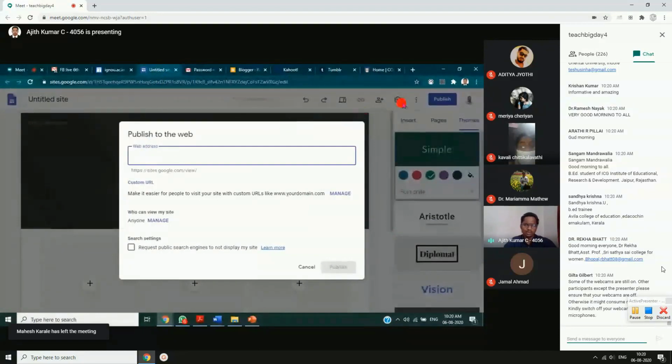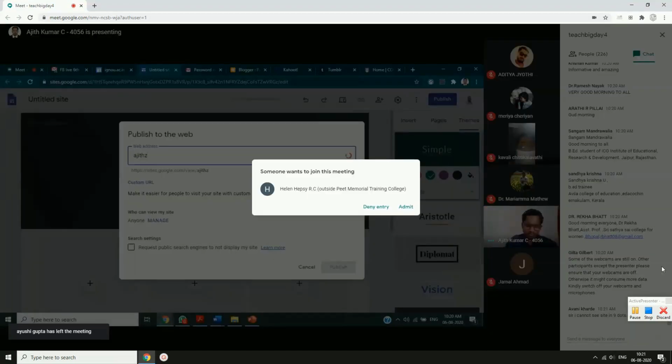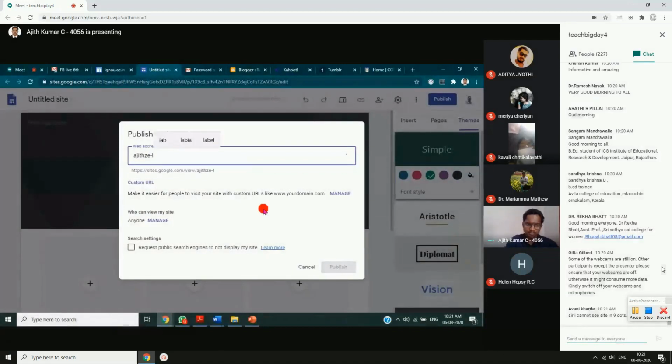So when you are trying to publish, you have to give the website address. So maybe for the time being, I'll write Ajit's e-learning point. Done. So now you can see the website address. You will not get exactly the same since it's a free website, but there is absolutely no issue that way. This will be your website address now.